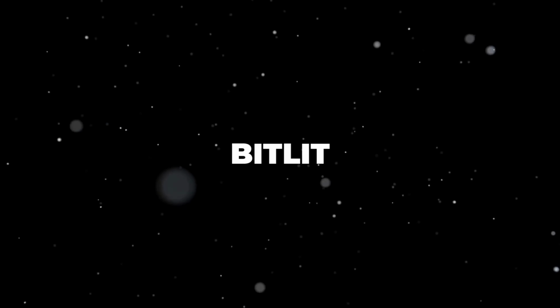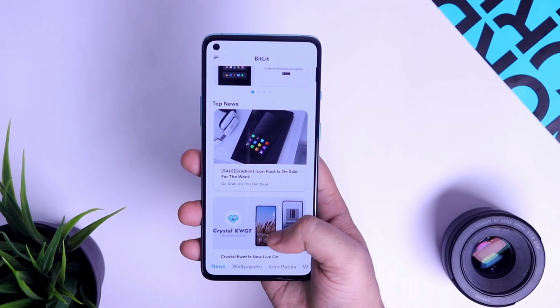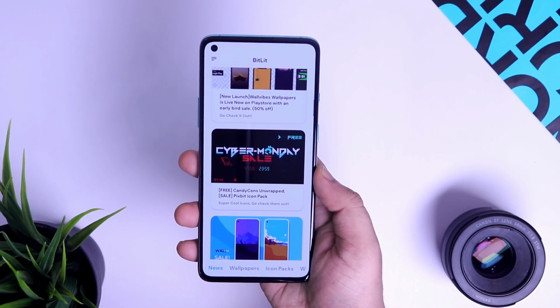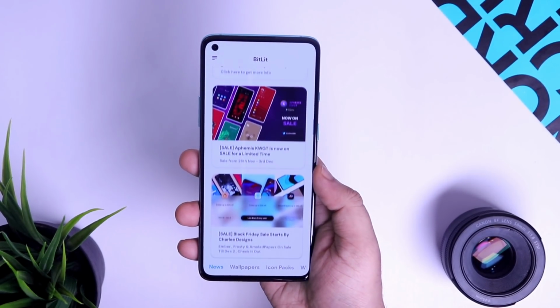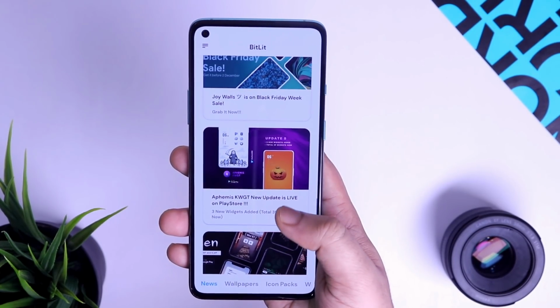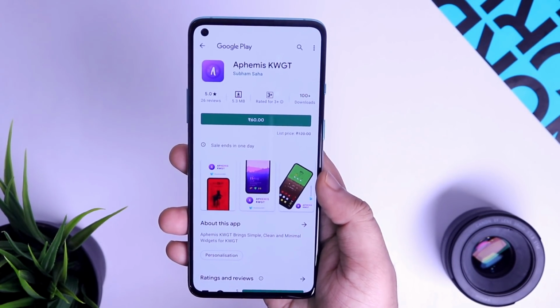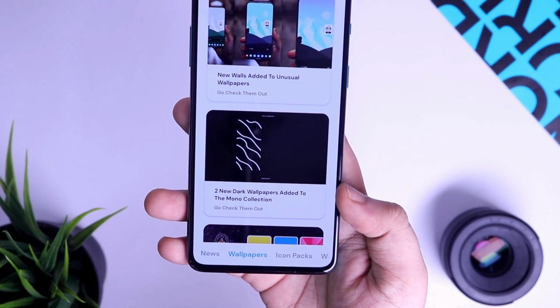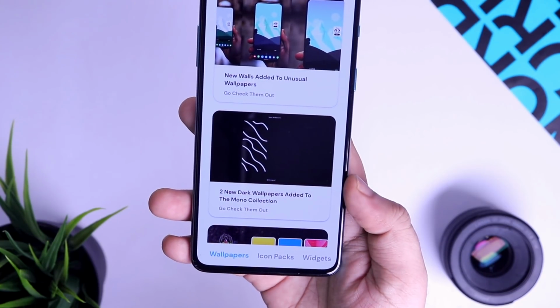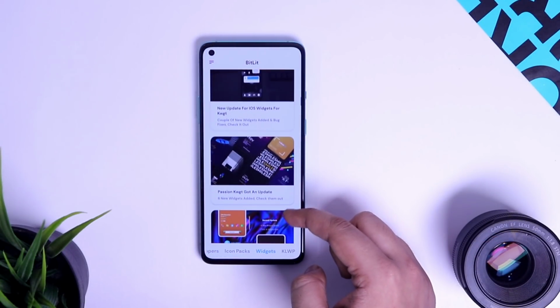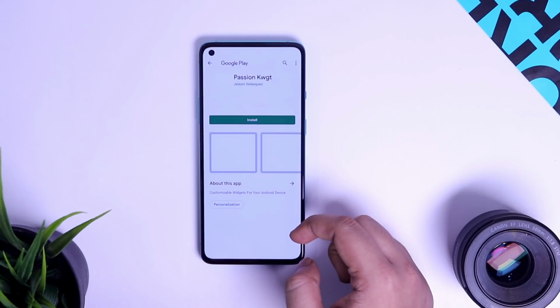Next up, we got an application called Bitlit. Bitlit is a place where you can find all the latest wallpapers, icon packs and widgets for your phone. Basically, it's like a news app which informs you about the latest customization apps that are currently available on the Play Store. So if you love Android customization and want to be updated with the latest icon packs, wallpaper apps, widgets for your phone, then this app is just perfect for you. Trust me, once you start using this app, you will surely discover a lot of customization apps for your phone.